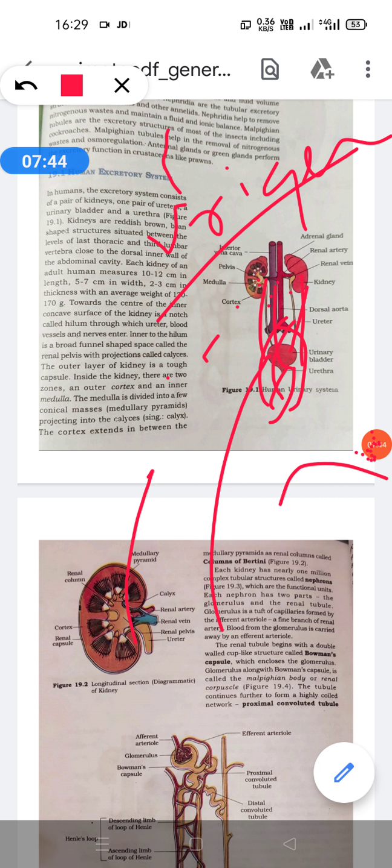Students, in the next period we will study the structure of the nephron and the histological structure of the kidney. In this lecture I have only talked about excretion and the nature of excretory products: some animals are ammonotelic, some are ureotelic, and some are uricotelic. Some animals excrete their nitrogenous materials in the form of guanine, and that is called guanotelism. So in this lecture we only studied this topic.